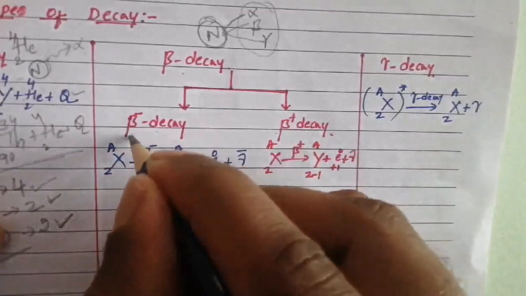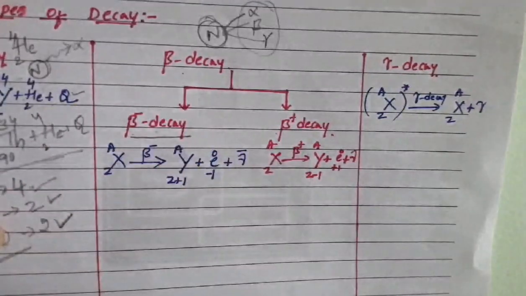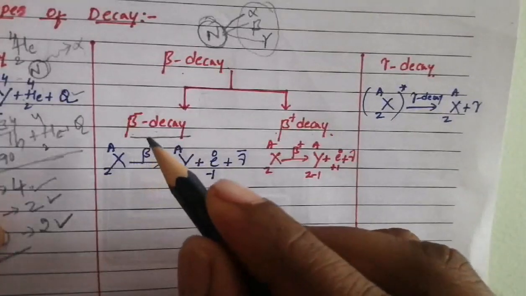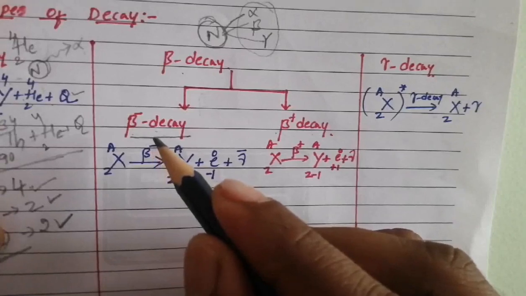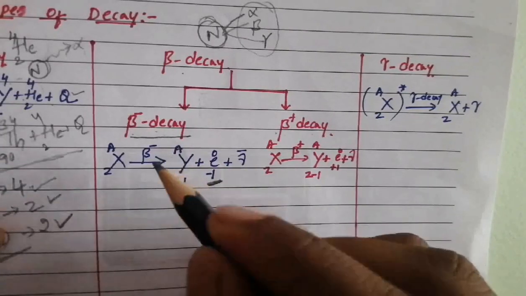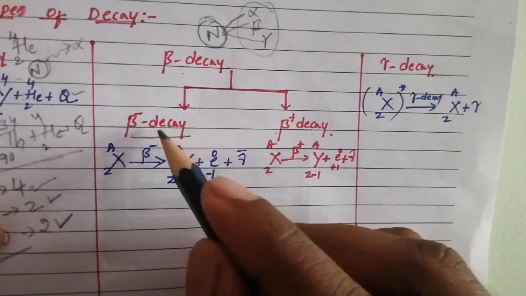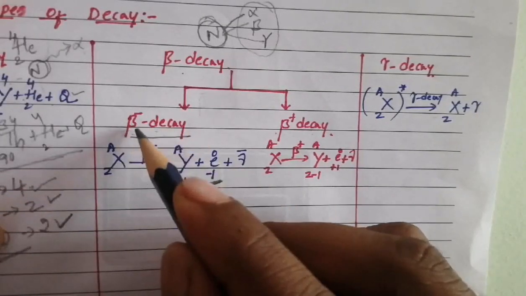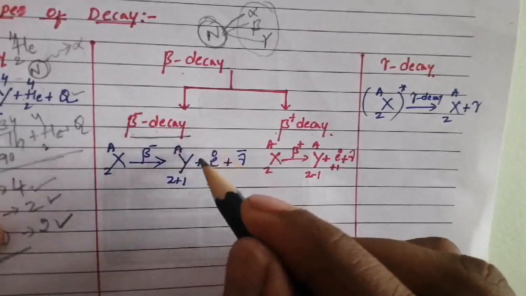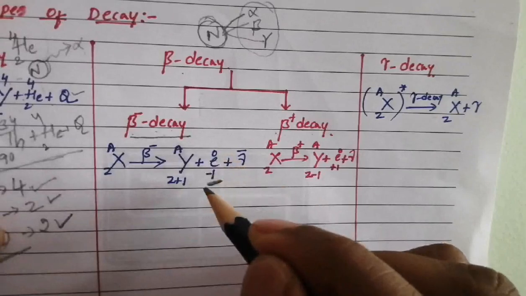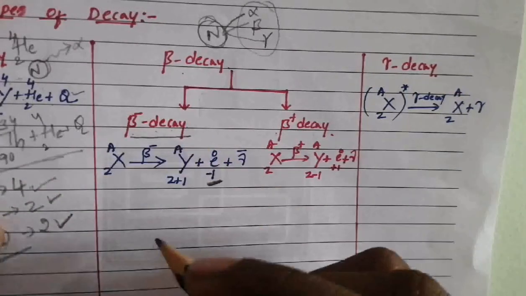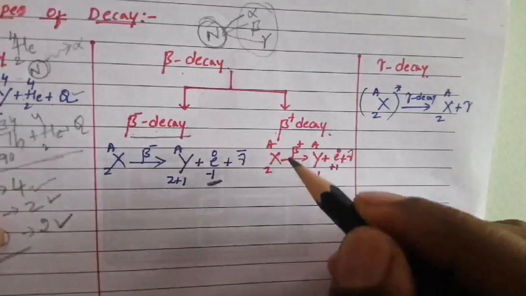The first one is negative beta decay. So what is meant by negative beta decay? The process of emission of a negative beta particle, that means an electron, during the beta decay is called beta minus decay. During the beta decay, the electron is ejected. That type of decay is called negative beta decay.